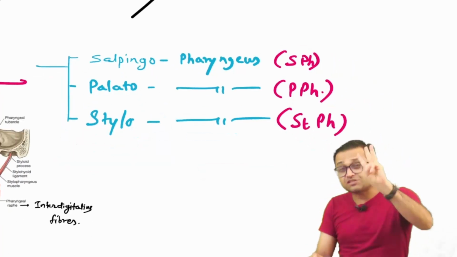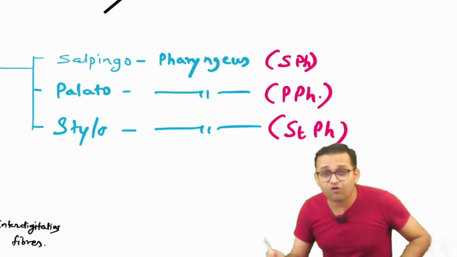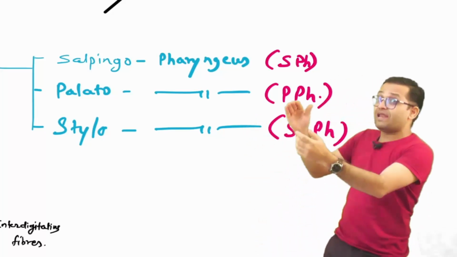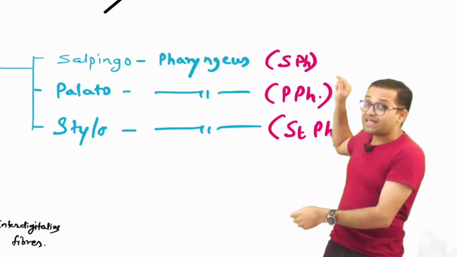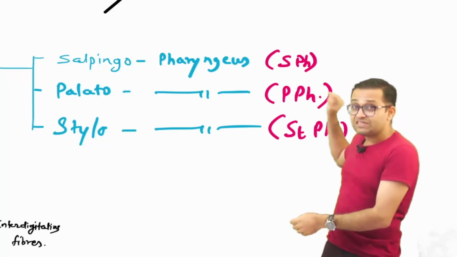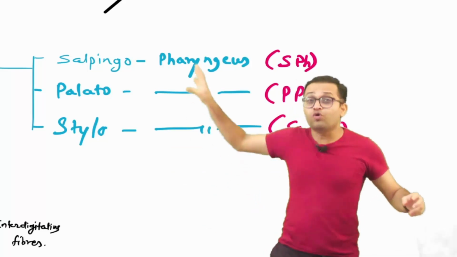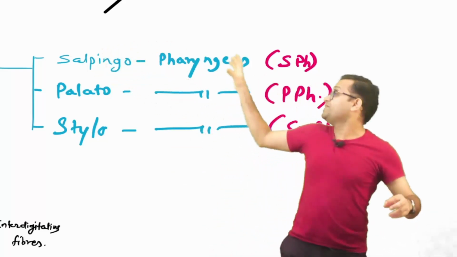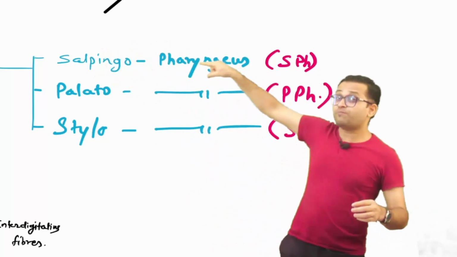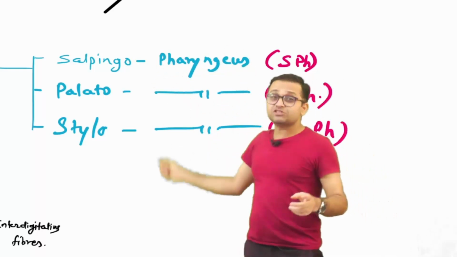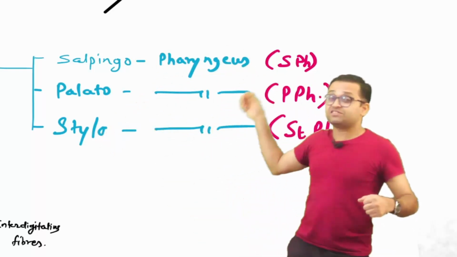So three muscles, three longitudinal muscles. Can you tell me what are the three longitudinal muscles? Salpingopharyngeus, palatopharyngeus, and stylopharyngeus. Repeat with me again and again, and think about it. Origin is from the salpinx to the pharynx, salpingopharyngeus. Origin is from the palate to the pharynx, palatopharyngeus. Origin is from the styloid process to the pharynx, stylopharyngeus.